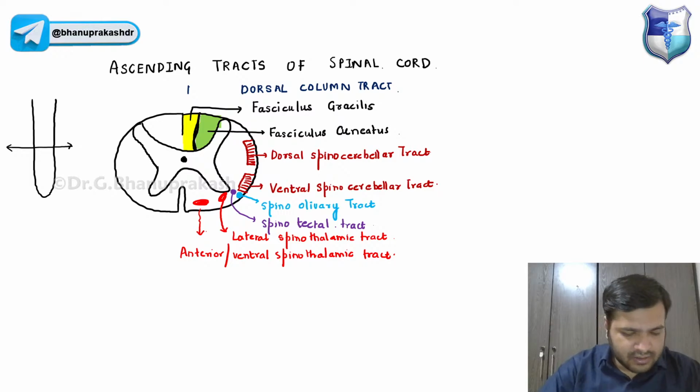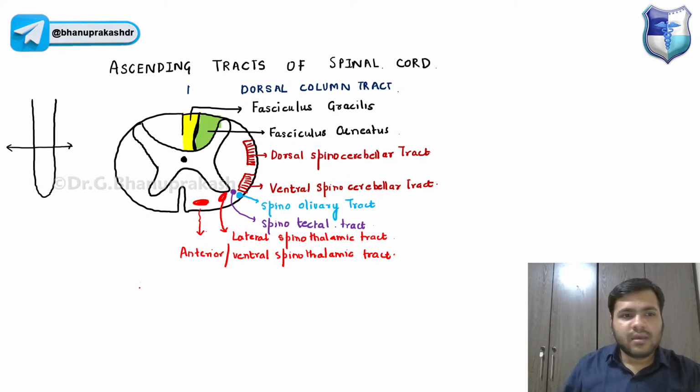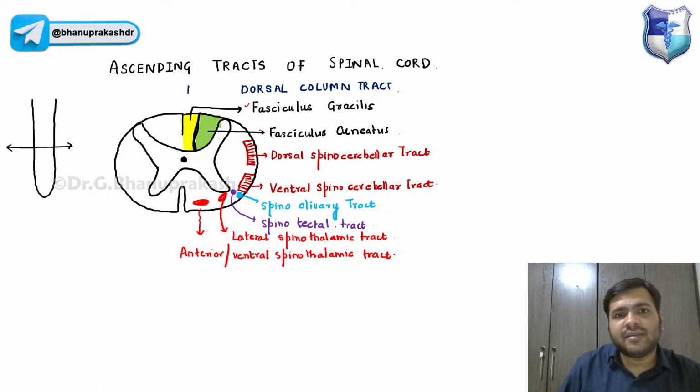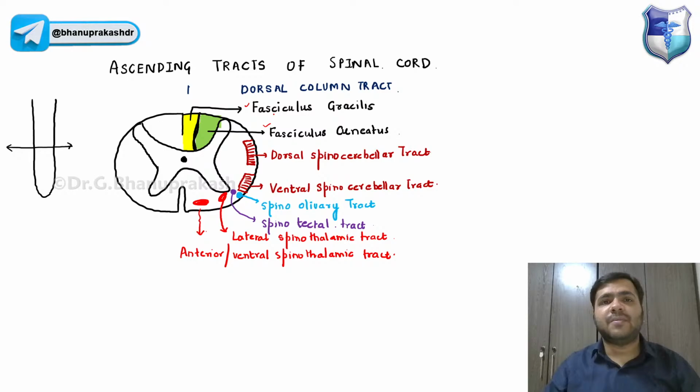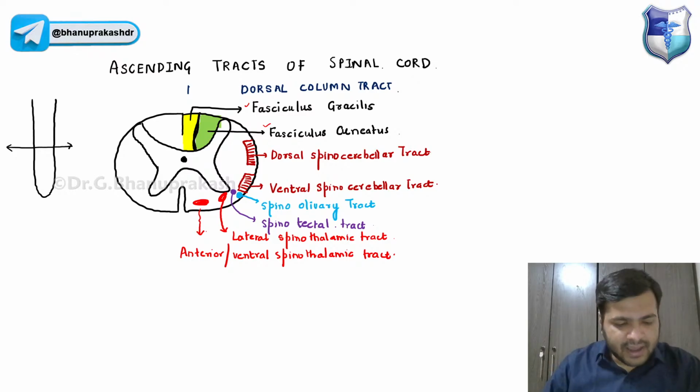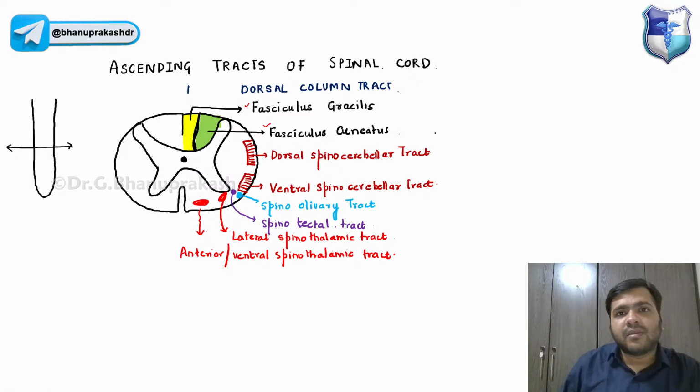Now, guys, remember what these tracts are carrying, that is the key point. The dorsal column tract is of two types, the fasciculus gracilis and fasciculus cuneatus. We have the dorsal spinocerebellar tract, dorsal means posterior, ventral spinocerebellar tract, spino-olivary, spinotectal, lateral spinothalamic tract, and ventral or anterior spinothalamic tract.